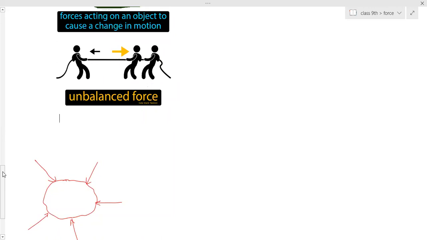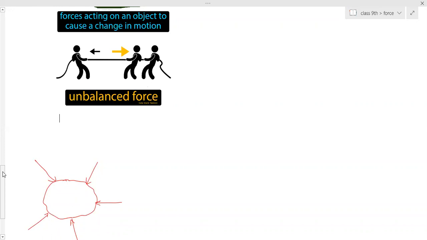But much before Newton, Galileo was a scientist, a physicist. He explained about the unbalanced force. He told that the frictional force will always exist. At that time he did not know about friction, but he told that unbalanced force is necessary for an object to change its state of motion. If the object is at rest, to make it move, the unbalanced force is necessary. And if the object is in motion, to stop it, the unbalanced force is necessary.